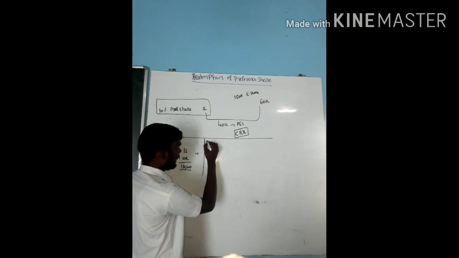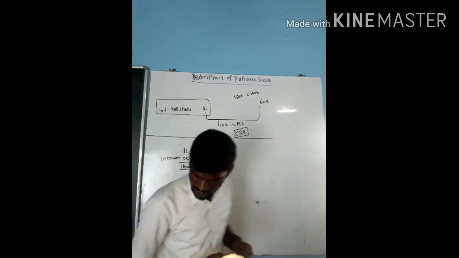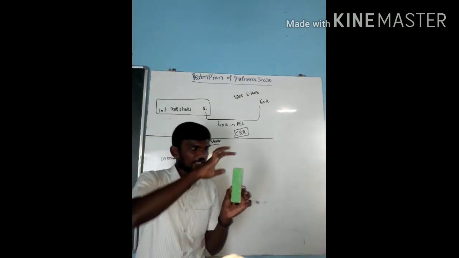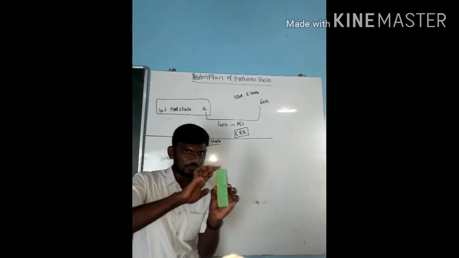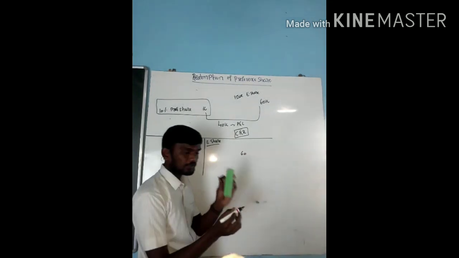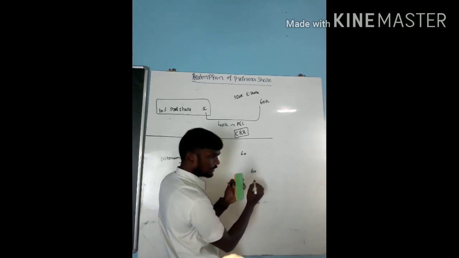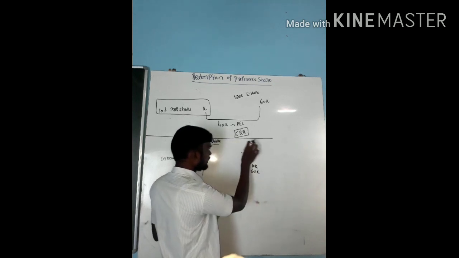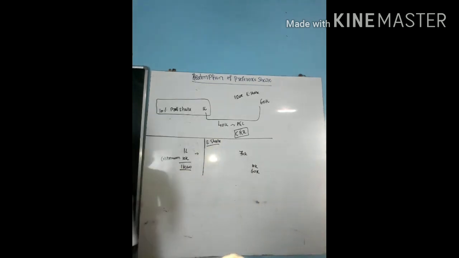Next one, step 2: I am going to issue some equity shares. Assume the actual value of the equity shares is only 60,000. But I received 10,000 extra, so totally I received 70,000.